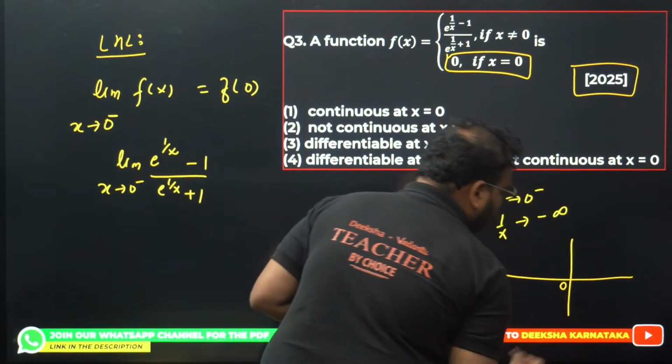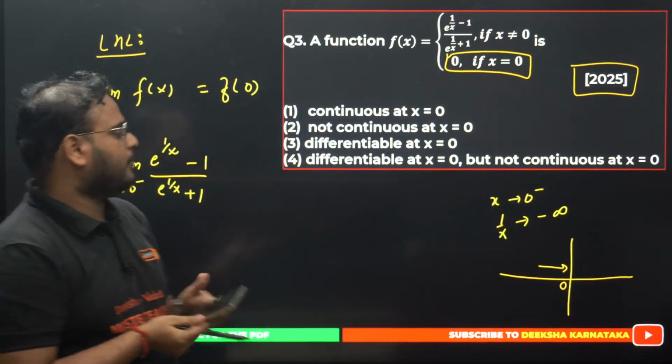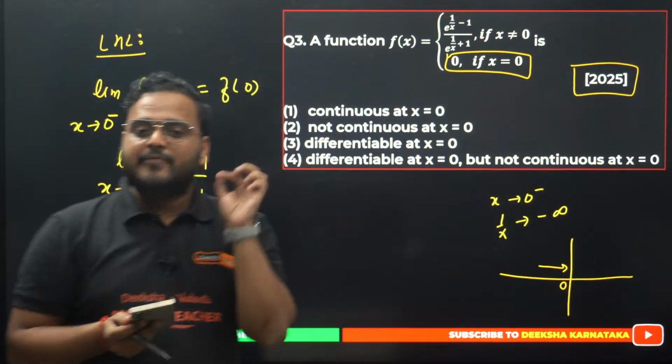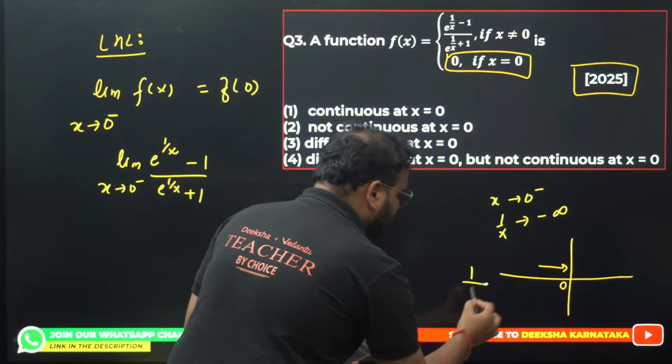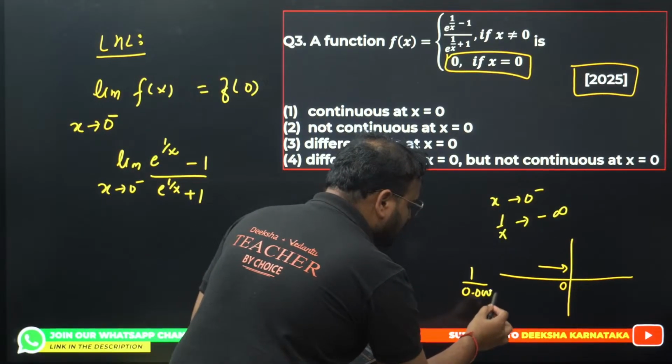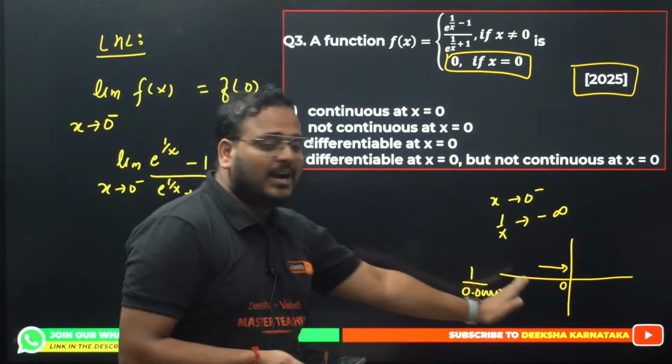This is 0, right? I'm trying to approach this from here. It's a very small negative value. 0 minus means it's a very, very small negative value. If you divide 1 by 0.00001, you'll have a very big value. If you keep doing that, you'll have plus infinity.